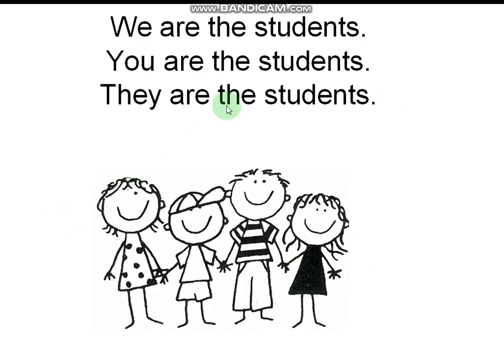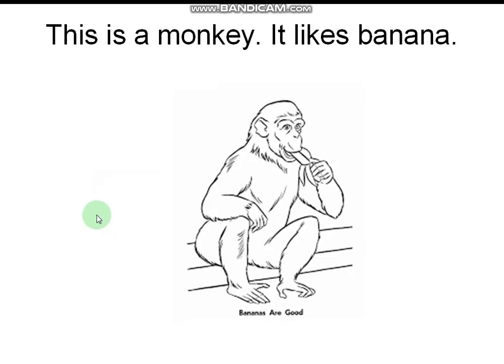Similarly, we can see the plural: we are the students, you are the students, they are the students. When these children say we are the students, when I say you are the students, when somebody says they are the students, like that we can see the difference. This is a monkey, it likes banana.